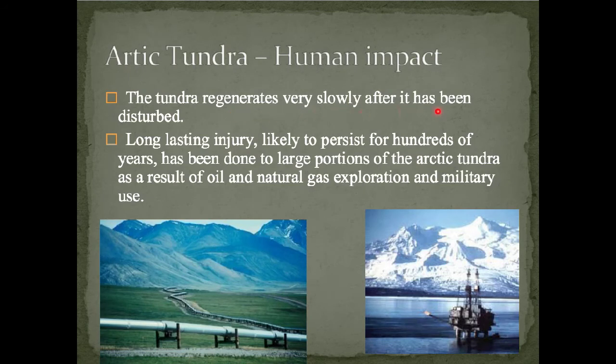Human impacts on the tundra. Tundra regenerates very slowly after it's been disturbed. Long-lasting injury, persisting hundreds of years, has been done in large portions of the Arctic tundra as a result of oil and natural gas exploration. As you can see here, oil, and then we have a pipeline as well. Northern Alaska has a lot of oil and natural gas exploration that has done quite a bit of damage to the tundra.